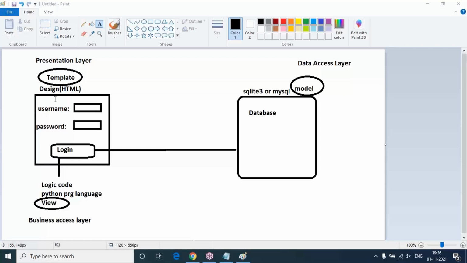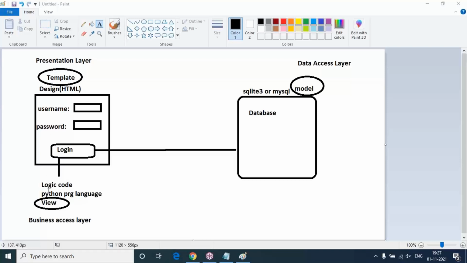And template is nothing but what? Websites or web pages act as templates only. End users can interact with these templates by entering details. After that, when the end user hits buttons like login, register or sign up, some action needs to be performed. That action code we should write using a programming language, that is Python. So that is the view logic, we can say.